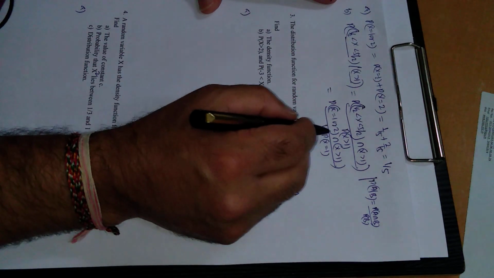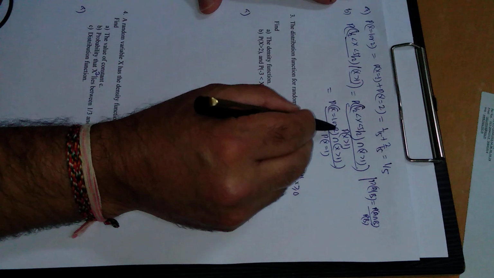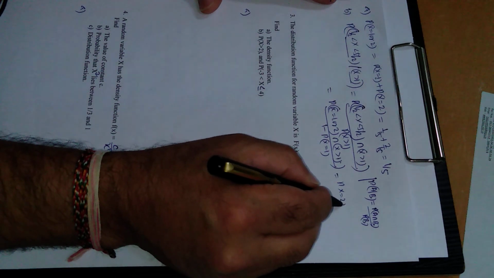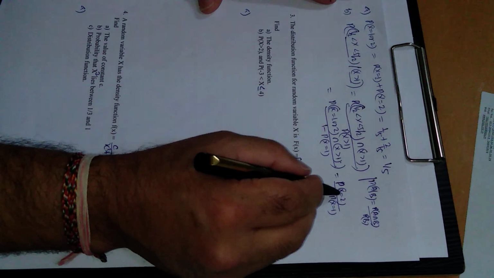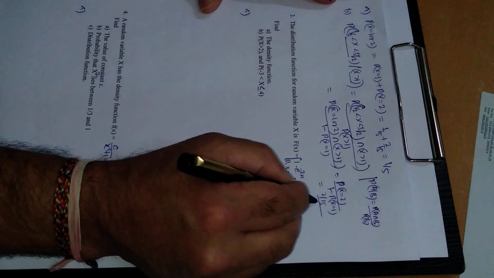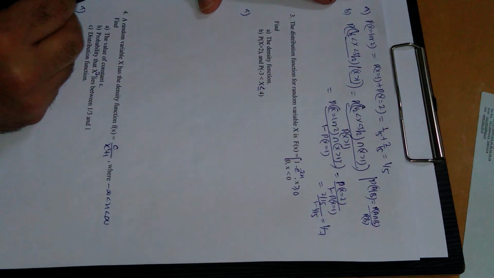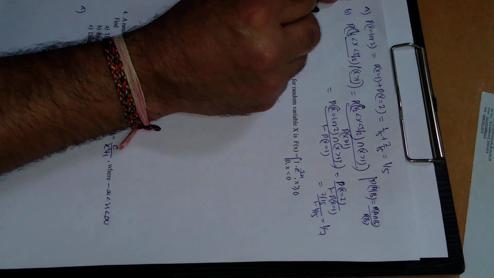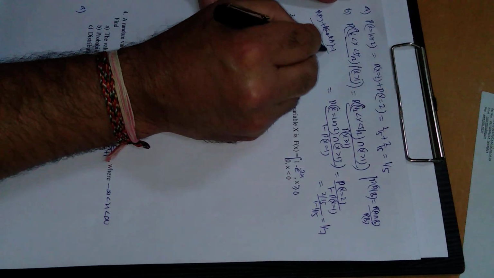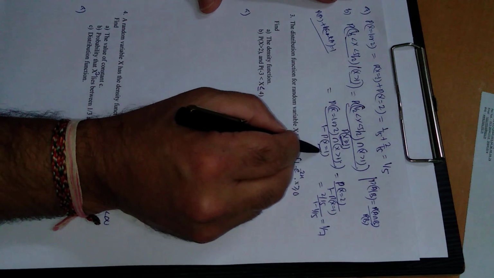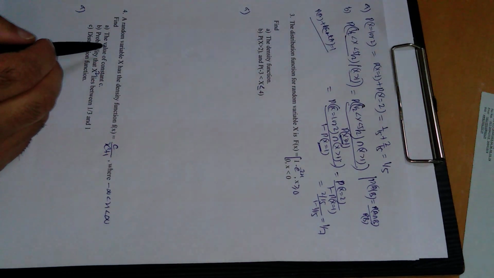Now solving numerator, this is 1 and 2, intersection means common between these two, so greater than 1, so common between this and this is 2, p of x is equal to 2, and 1 minus p of x is equal to 1. Now substitute these values, x is equal to 2 means 2 by 15 probability, and this is 1 minus 1 upon 15, and this on simplification will come out to be 1 upon 7. Now question arises, how is this probability equal to this one? The reason is simple, because p of a plus p of not a is equal to 1, so this event and this event, these are exactly like a and not a, that's why this probability is equal to this one.